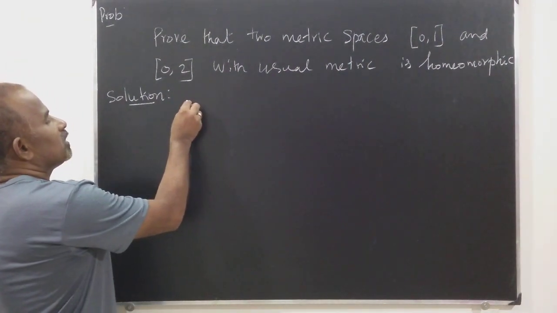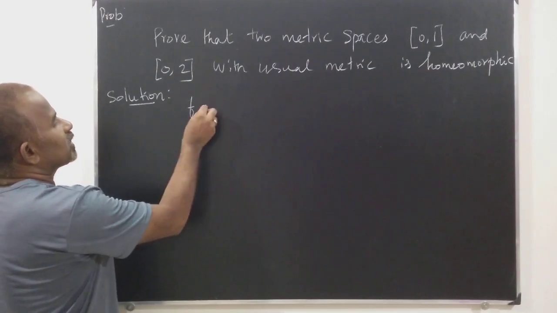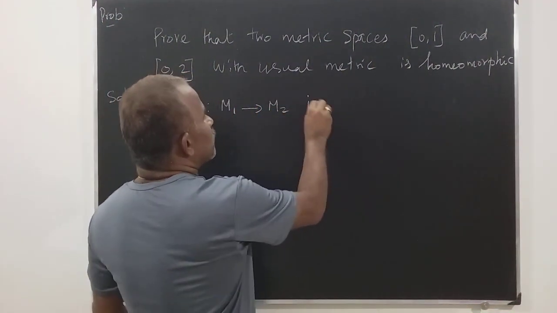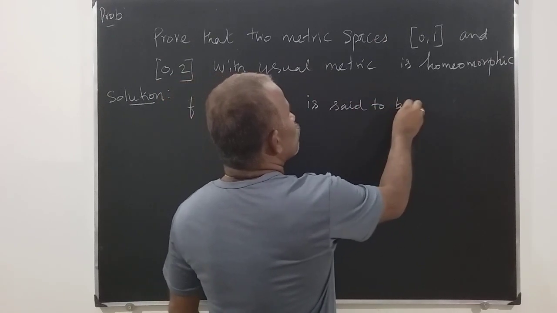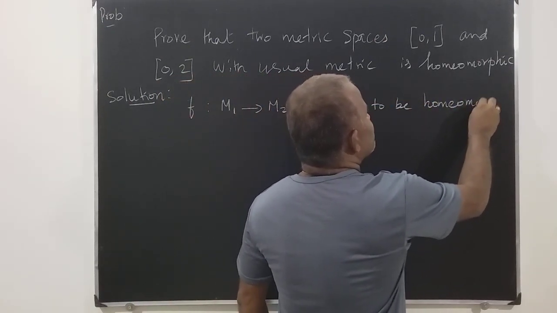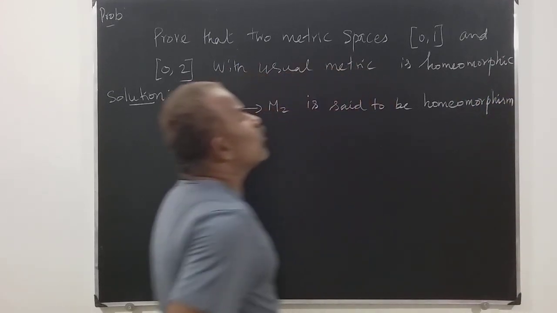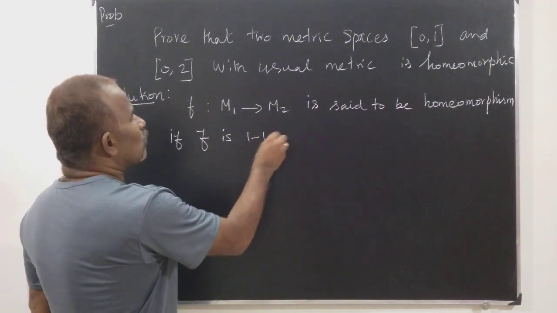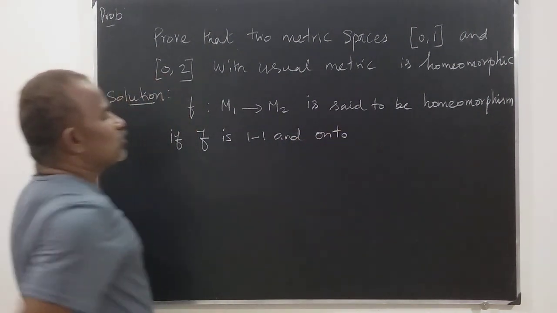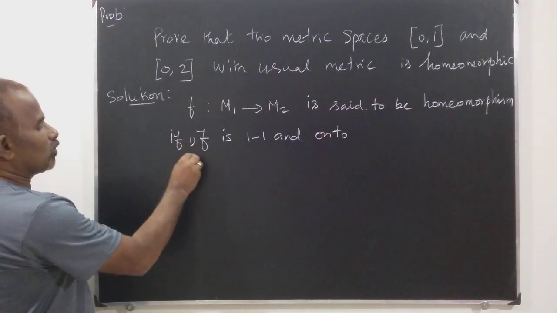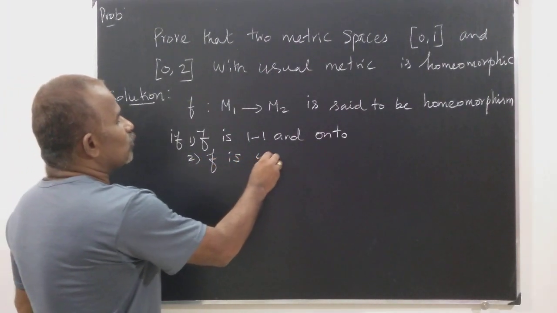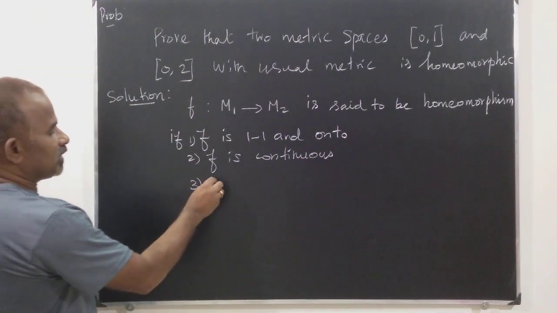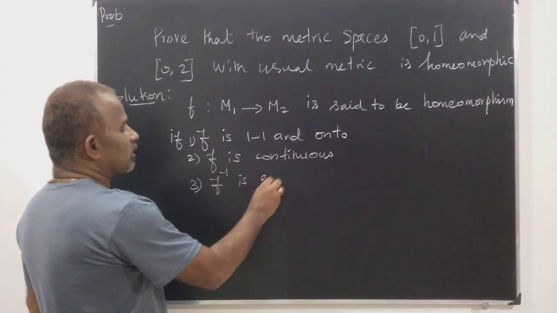First of all, a function f from M1 into M2 is said to be a homeomorphism if, number 1, f is one-one and onto; number 2, f is continuous; number 3, f inverse is also continuous.